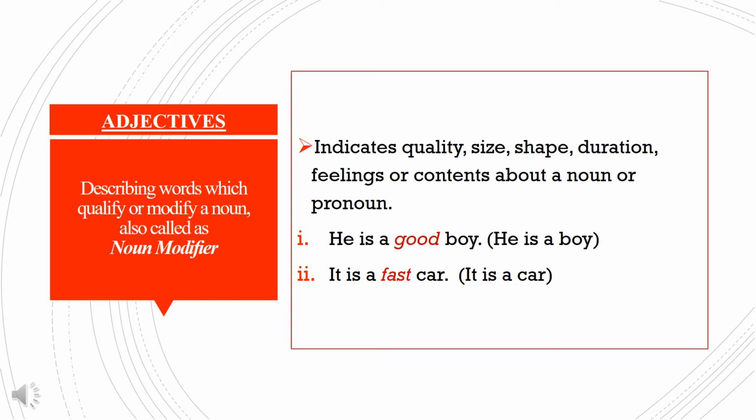Now, remove the adjectives. He is a boy. It is a car. Both these sentences make sense. But when an adjective is added, the sentence seems to be more complete. In modern grammar, we also define adjectives as noun modifiers.